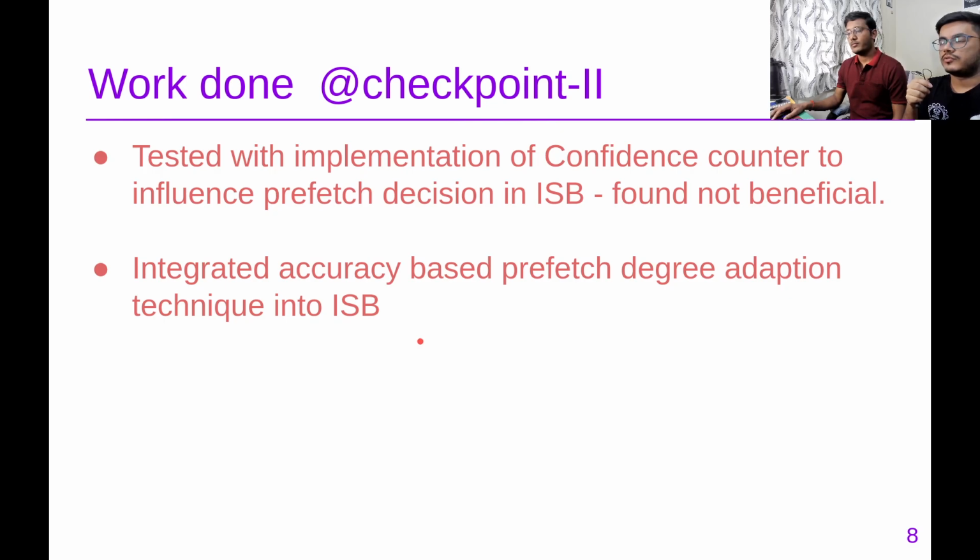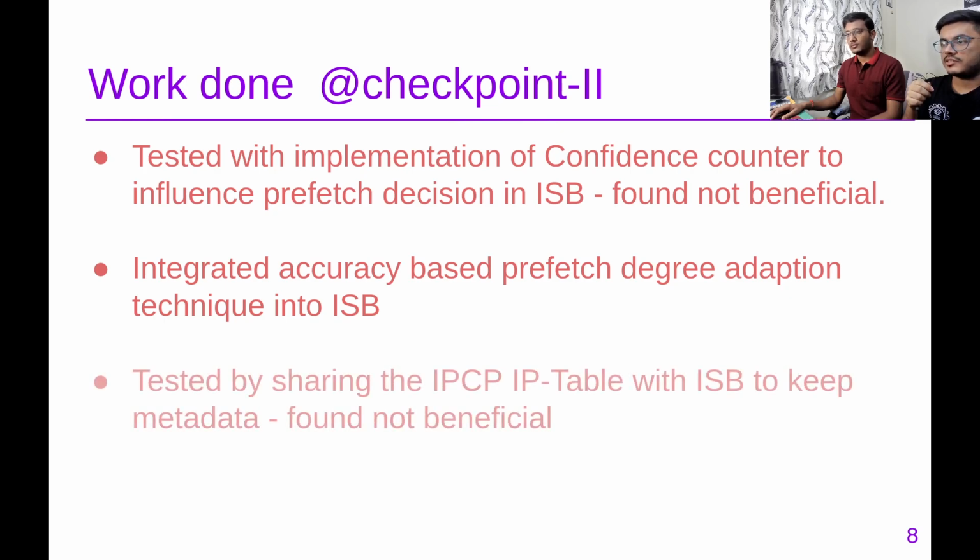We tested the confidence counter that it uses internally to map structural addresses, but found that for influencing prefetch decisions it is not that helpful. The accuracy-based prefetch degree adaptation that was already in IPCP, we did use; the ISB default degree is 6, and it is changed at runtime based on accuracy.